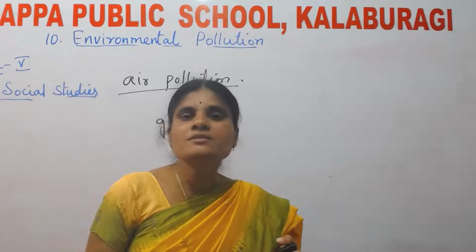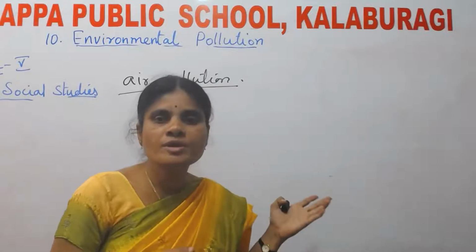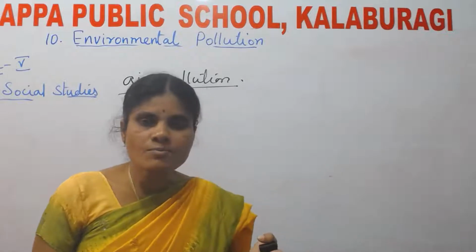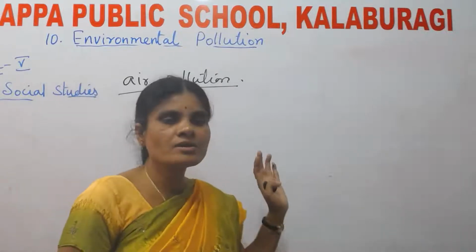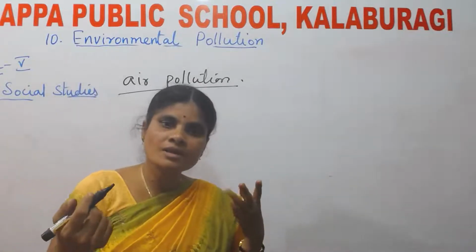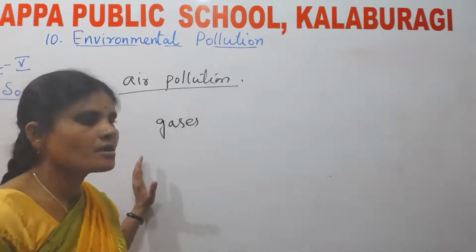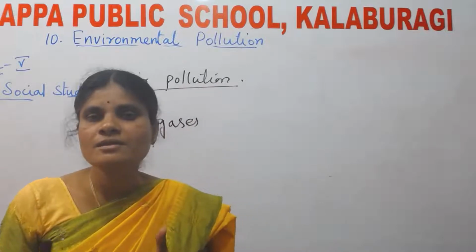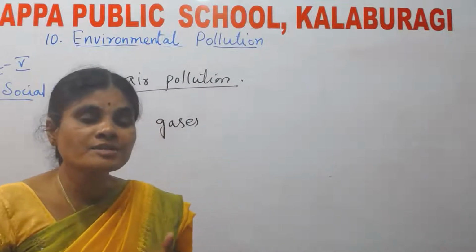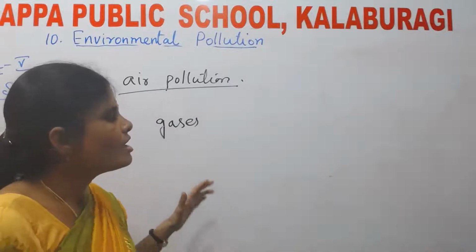What are the gases present in the air? The gases present in the air are oxygen, nitrogen, carbon dioxide, helium, neon, argon, etc. These are examples of the gases present in the air. See, oxygen is very, very important. Daily we inhale and exhale. Inhale means taking in air, oxygen, and exhale means giving out carbon dioxide. Inhaling and exhaling is called respiration.